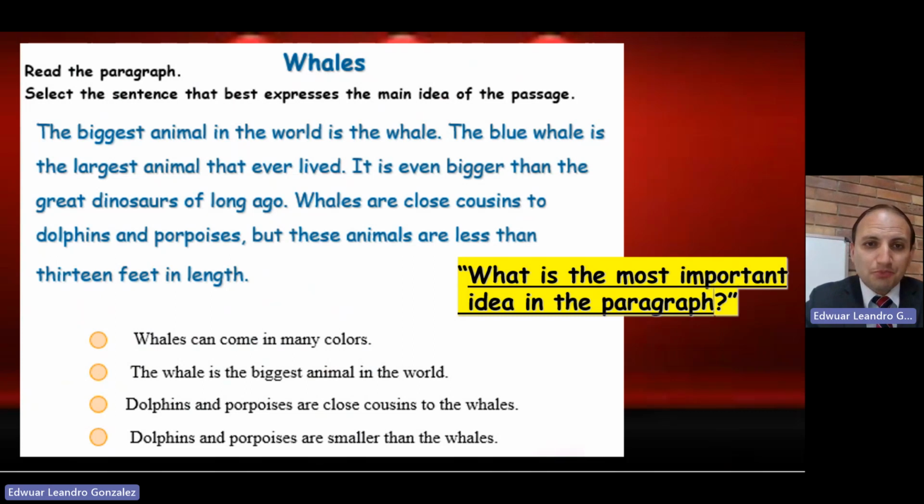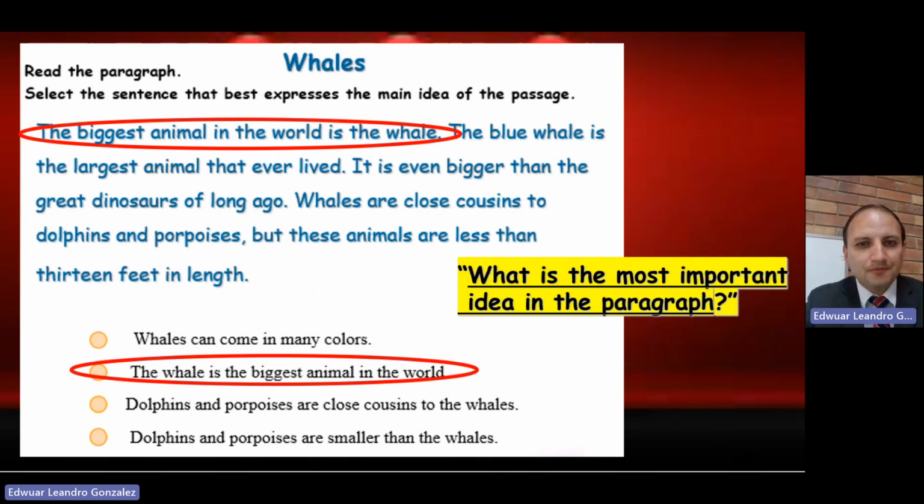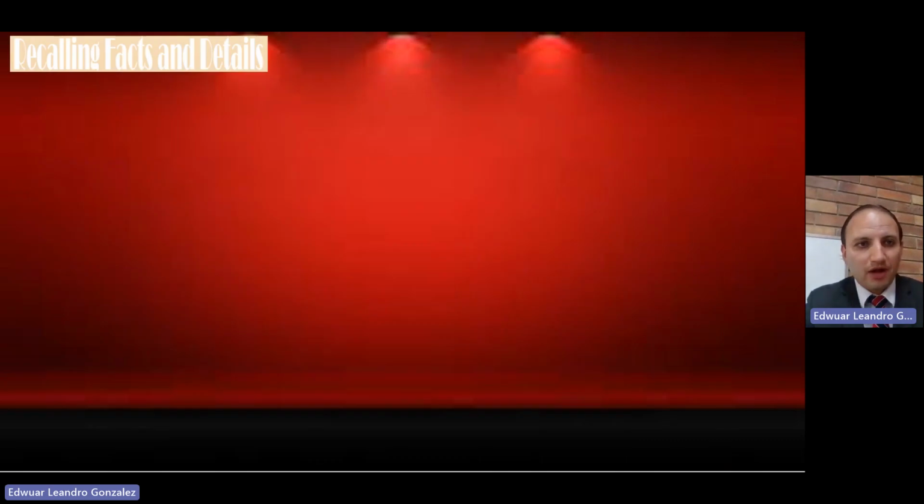The text is not that complicated. We can understand it. Maybe you have some information about whales, and it helps your comprehension too. But let's go to find the main idea. This phrase, the biggest animal in the world is the whale, is in this case the general one. It's a general sentence, not very specific, and this can be the answer to what is the most important idea in this paragraph.